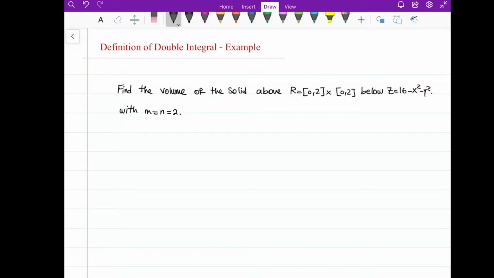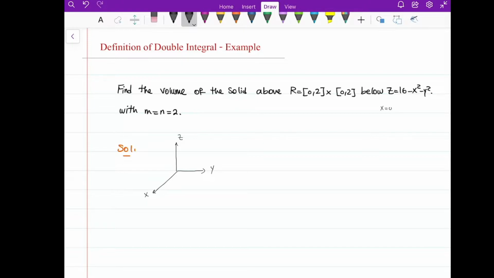Something that I always recommend is to graph the region that you have. So let me have the x, y, and then z axis, and I'm going to graph this paraboloid first. It's 16 minus x squared minus y squared.